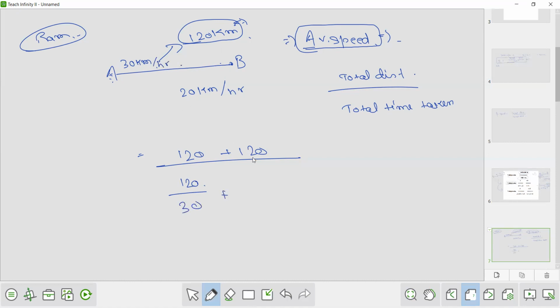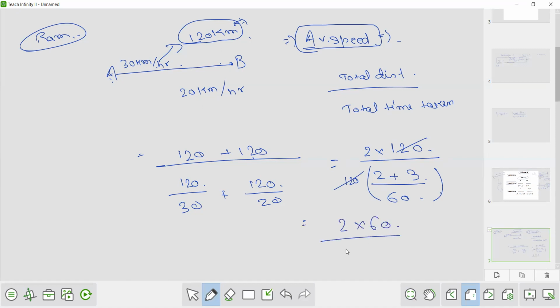Here the distance is 120, speed is 20 kilometers per hour, so the time is 120 by 20. That is 2 into 120 upon, we take the LCM, that is 60, and 120 is taken common here. So this is 2 plus 3. This 120 and this 120 got cancelled. So what is it? 2 into 60 upon 2 plus 3. Sorry, this is 2, this is 3. Solve it, you will get the same answer.